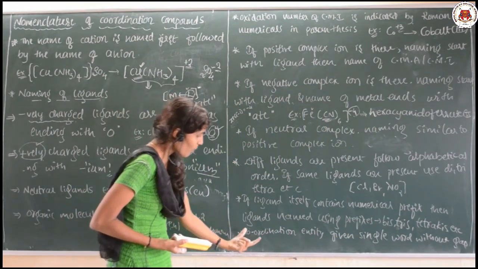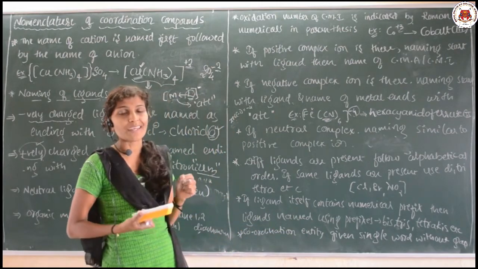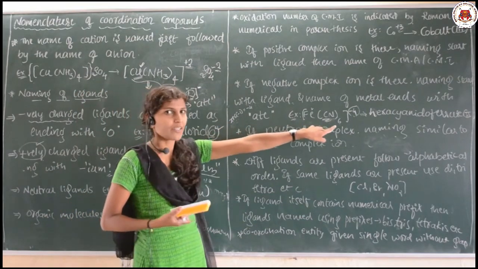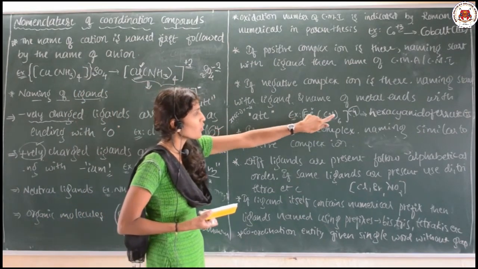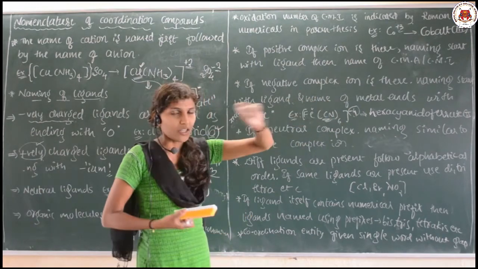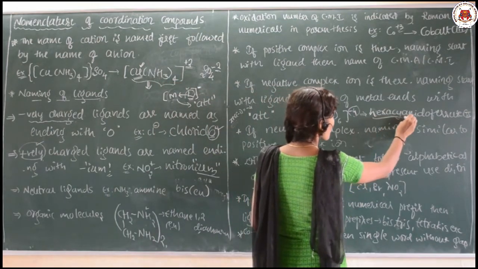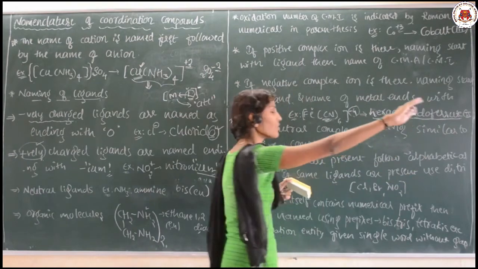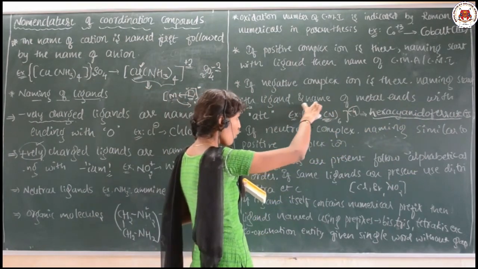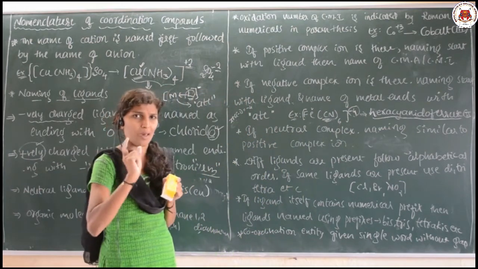And one more thing, the coordination entity is given in a single word without any gap. Suppose this is the coordination entity. If I want to name this, you should write the name all together. There should not be any gap. See here how I wrote hexa, cyanido, ferrate, all together. It means there is no gap. The coordination sphere, this coordination entity, should be in a single word without any gap.